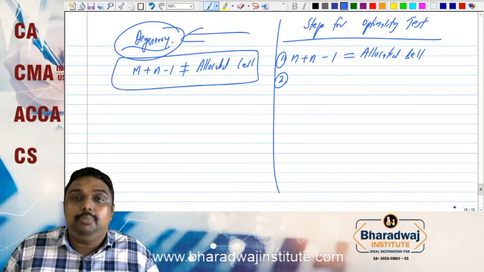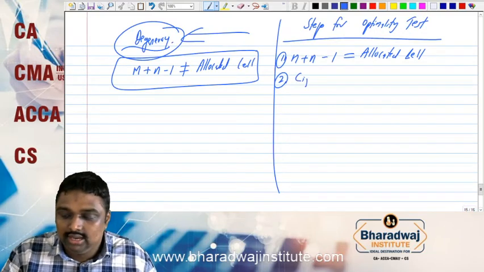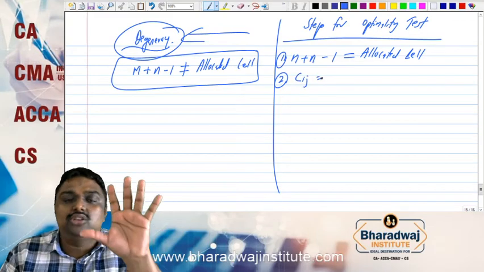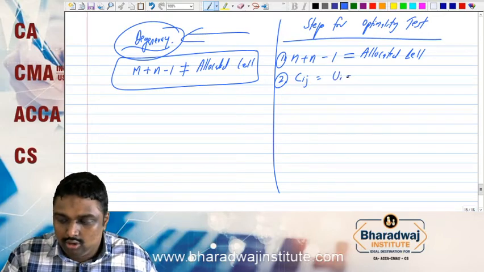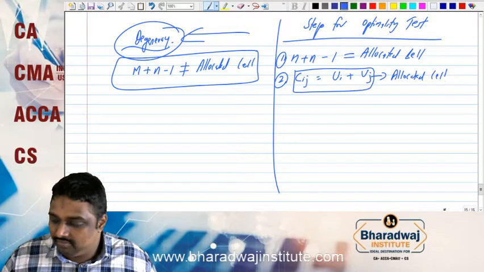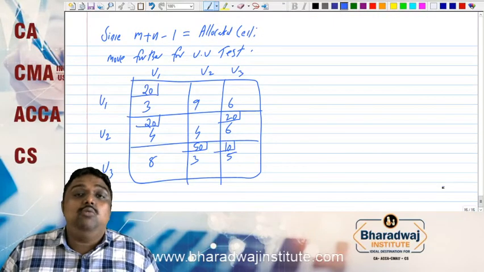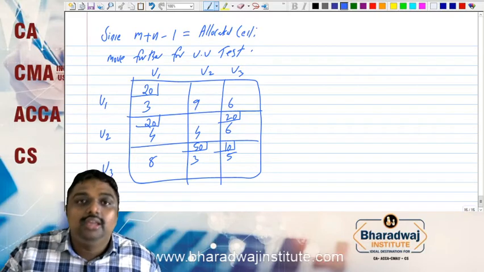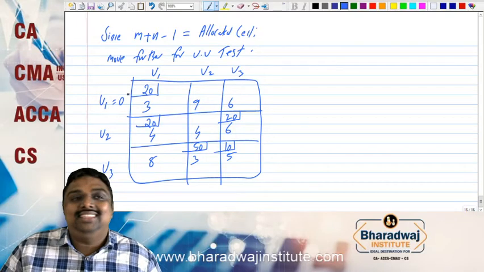Now step 2, we have to find out the clue, which is the cost of a cell. C means cost, ij means the cell. Cost of a cell equals Ui plus Vj. This principle will go only to allocated cells. To start this step, any one number you have to give 0. So we will put U1 as 0.